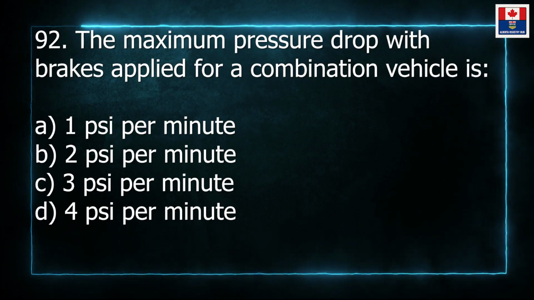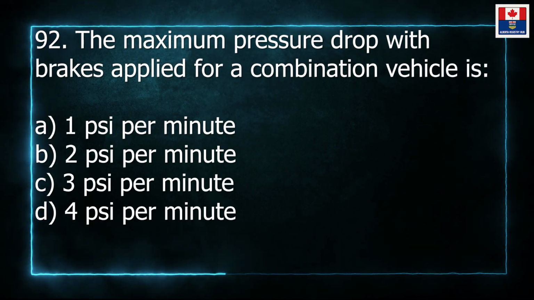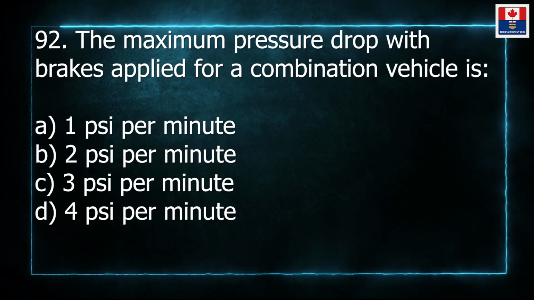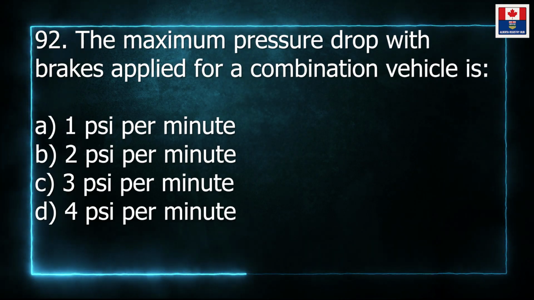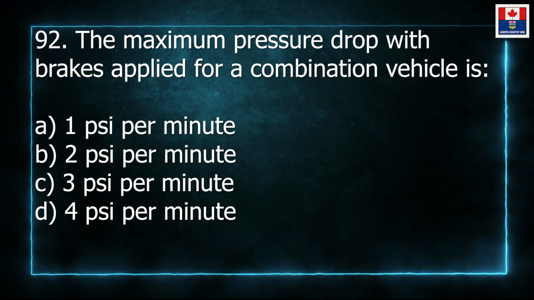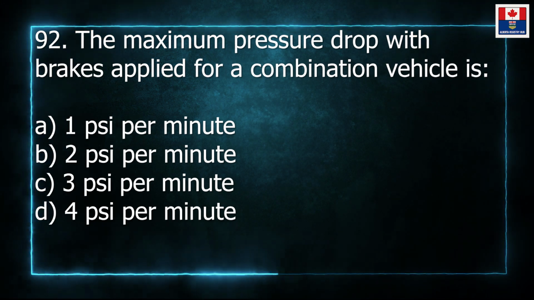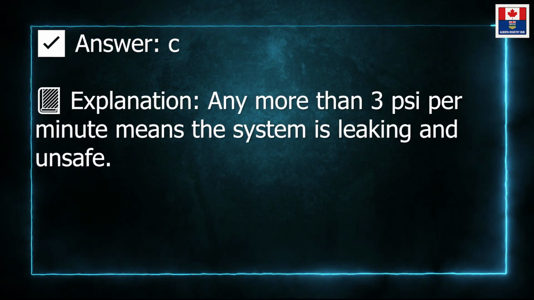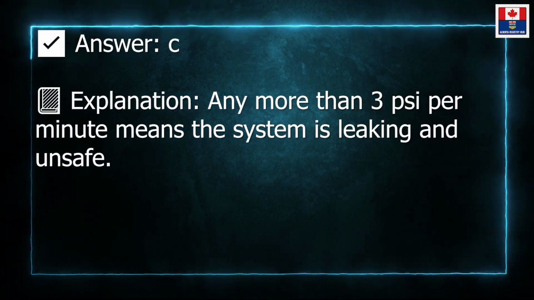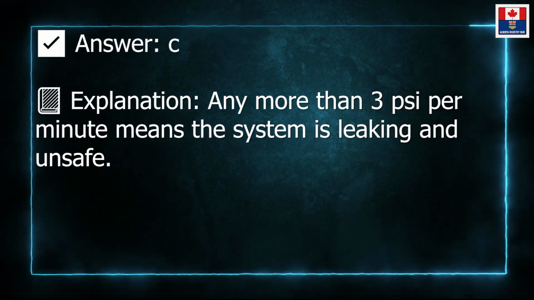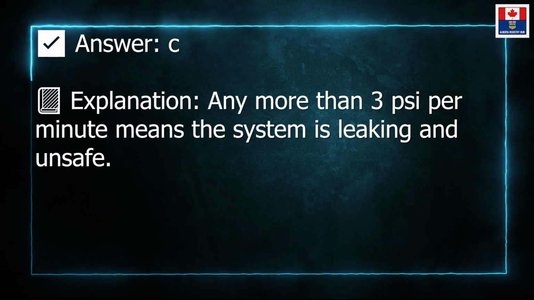92. The maximum pressure drop with brakes applied for a combination vehicle is: A. 1 pound per square inch per minute. B. 2 pounds per square inch per minute. C. 3 pounds per square inch per minute. D. 4 pounds per square inch per minute. Answer: C. Explanation: any more than 3 pounds per square inch per minute means the system is leaking and unsafe.